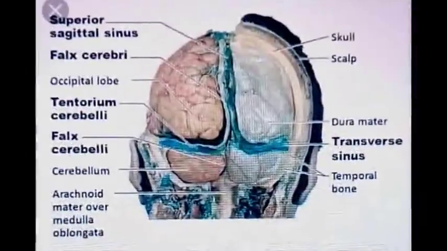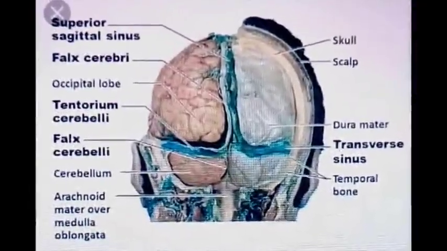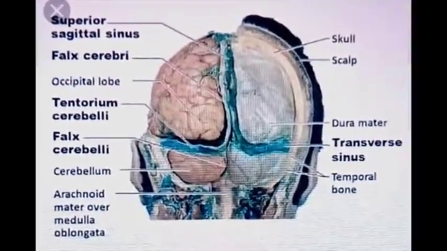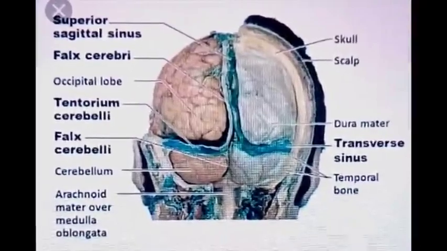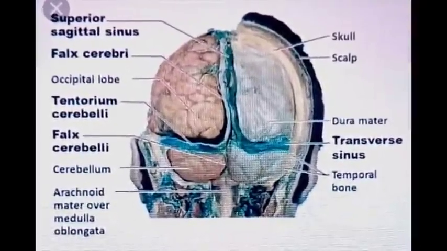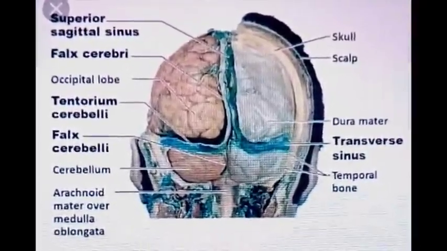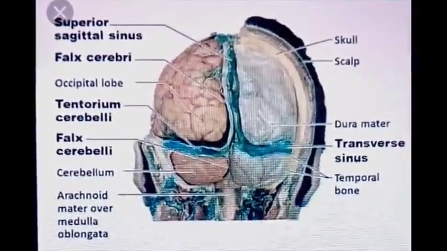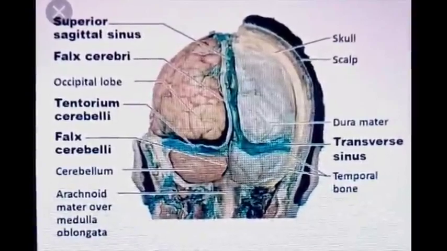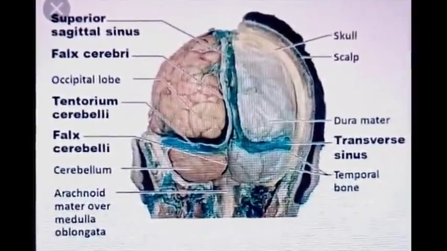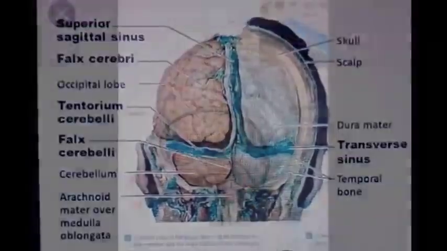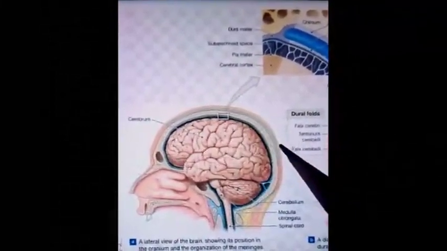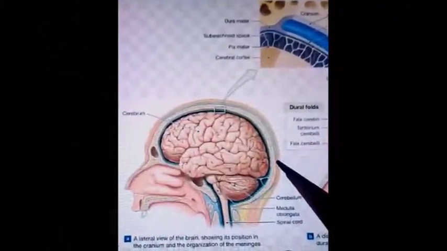So all these structures are the contents of cranial cavity, that is brain, meninges, venous sinuses, cranial nerves which arise from the brain, and blood vessels which supply the brain, along with a gland known as pituitary gland present in the cranial cavity.